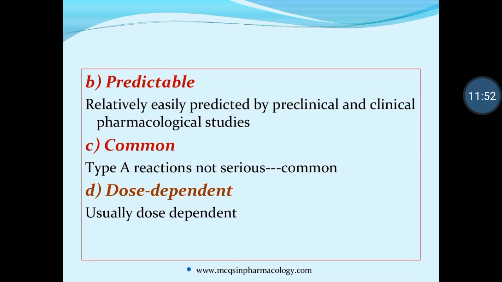Then C means common. Common means they are not serious. Common means dizziness, nausea type. So they produce common reactions, adverse drug reactions that are very common, nothing serious to see. That is common. A is the pharmacological action. Second is predictable, meaning we can easily know about it. C is common, not serious. And D means dose dependent, usually dose dependent.